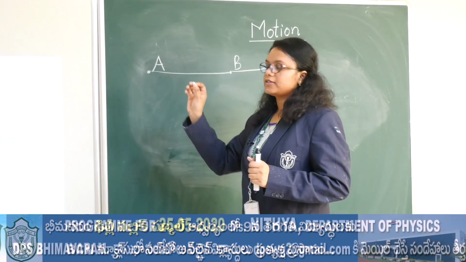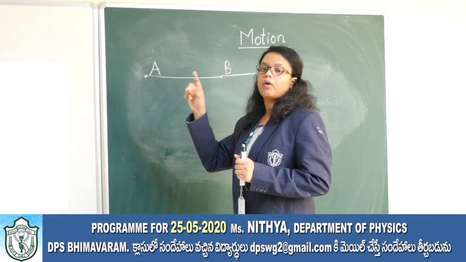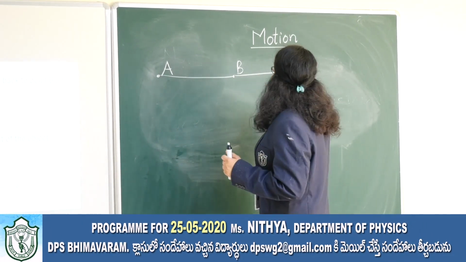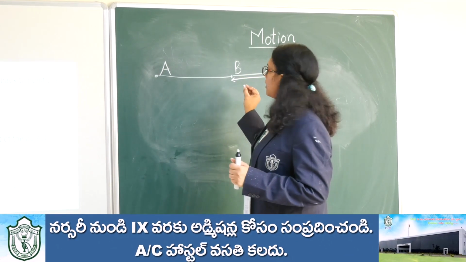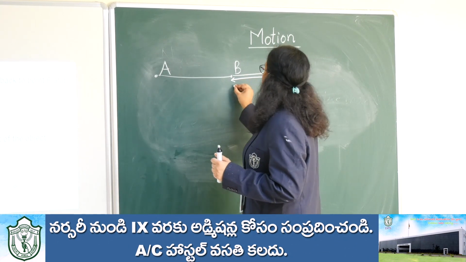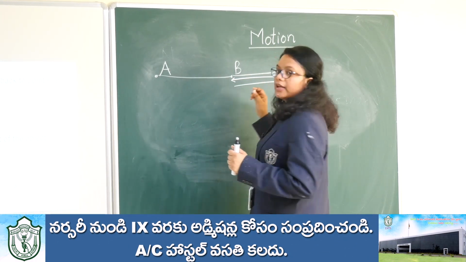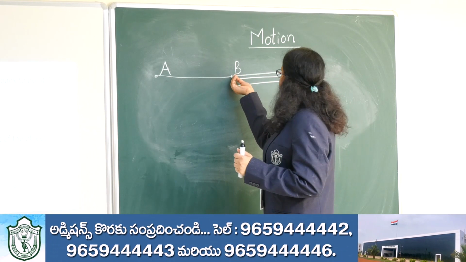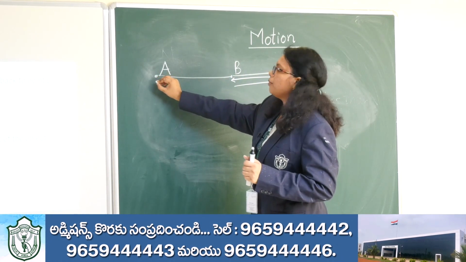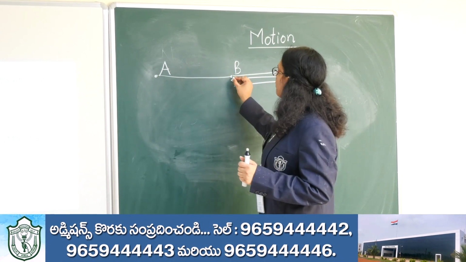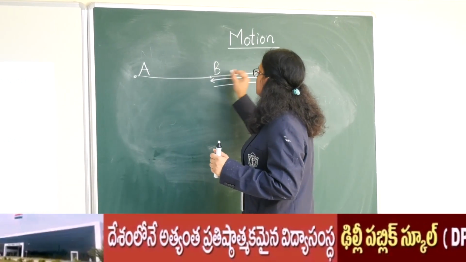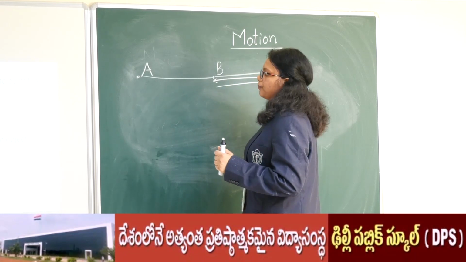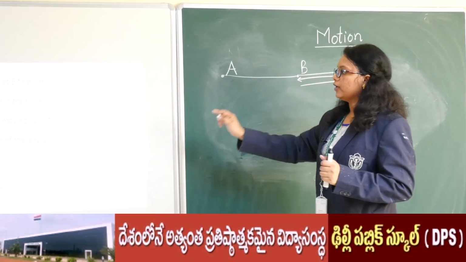So the object has gone from A to B and then from B to C, and again the object is coming back to B and then it again goes to point C. So you can see it has travelled this distance 3 times. First the object moves from point A to point B and then to C. Again you go from C to B and then from B to C along the line shown in the figure below.